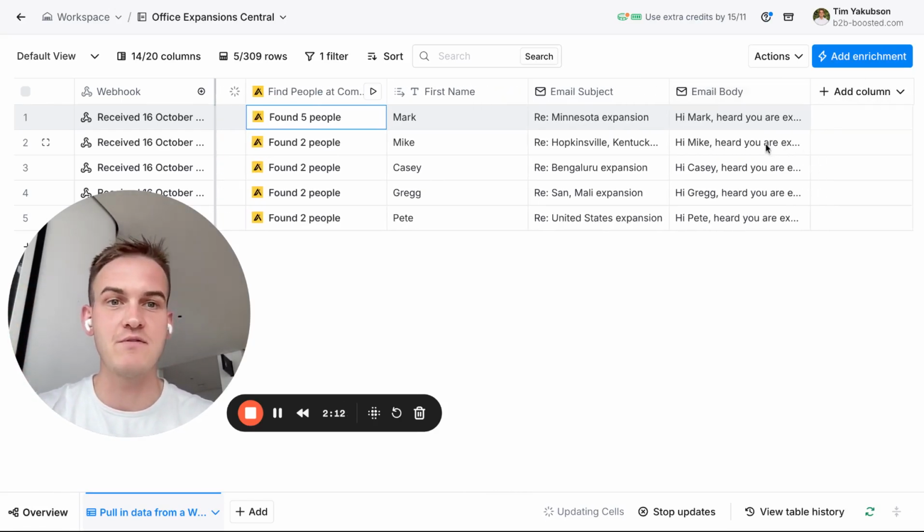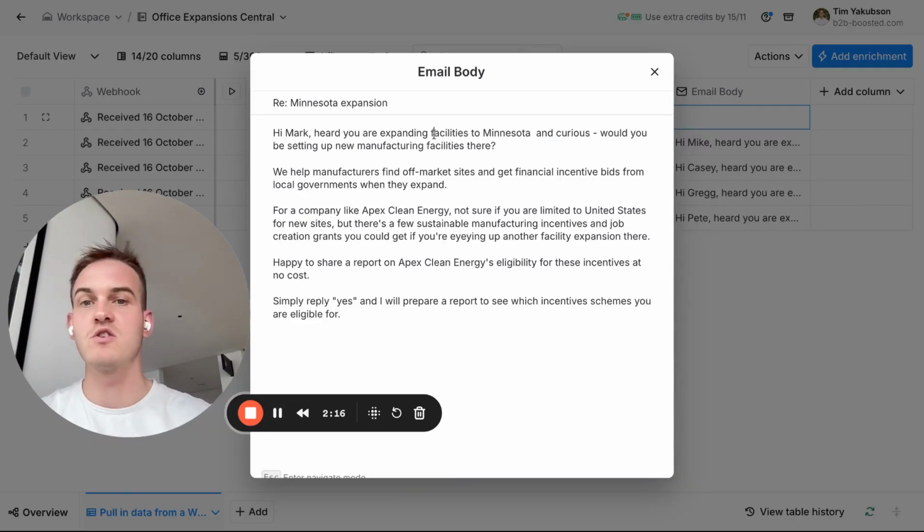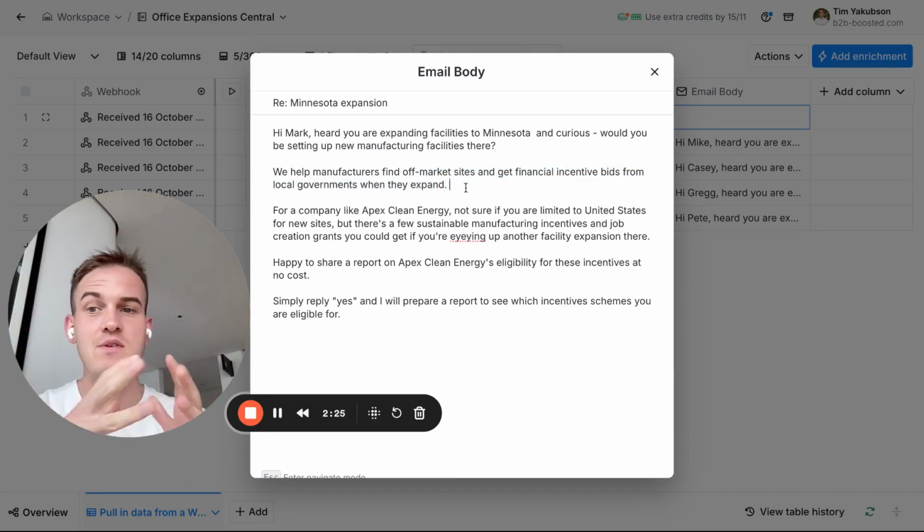In this case, if I just give you an example, you can read it for yourself over here. So for example, it says, hey Mark, heard you're expanding facilities to Minnesota. I'm curious, would you be setting up new manufacturing facilities there? We help manufacturers find off-market sites and get financial incentive bids from local governments when they expand.